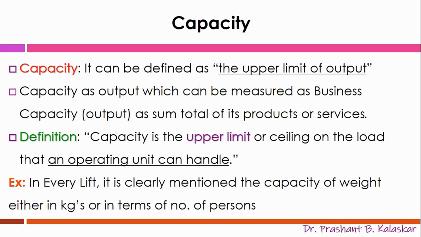A simple example is that every lift has a capacity of lifting people, which may be mentioned in terms of number of people, considering the average weight of individuals as 70 kg, or it may clearly mention the capacity in terms of actual weight.